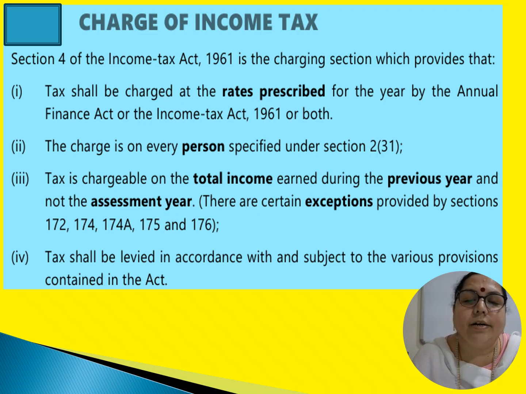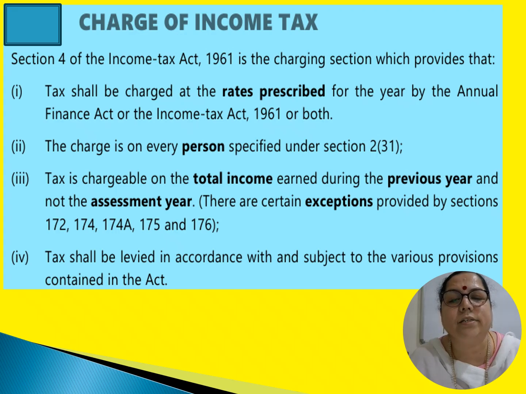So there are certain exceptions also given under section 172, section 174, section 174A, section 175 and section 176. There are certain exceptions to this particular rule. Then tax shall be levied in accordance with and subject to what is contained in the Act.